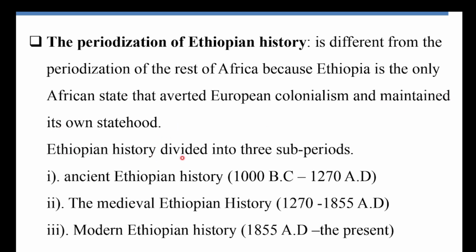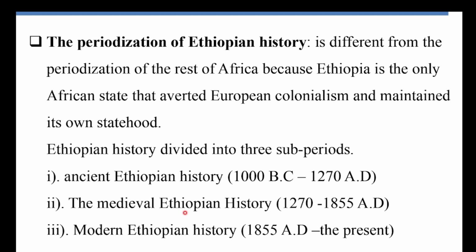Because of this, Ethiopian history is divided into three sub-periods. Ancient Ethiopian history. Seenaa Itoophiyaa isa jalqabaa yookiin immoo isa jabana duriiti. Ancient Ethiopian history means from 1000 BC. 1000 BC is said to be the period of state formation. Yeroo state hundeeffame Itoophiyaa keessatti naannoo kanarraa kaasee hanga bara 1270tti. 1270 means the decline of the Zagwe dynasty and then the rise to power of the Solomonic dynasty. Keessaayyuu state formation irraa kaasee 1000 BC irraa hanga kufaatii Zagwe dynasty bara 1270 hanga Solomonic dynasty hangootti dhufutti inni kun maal jedhama? Ancient Ethiopian history jedhama.